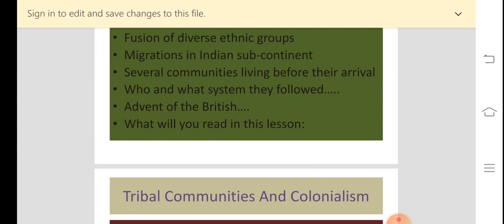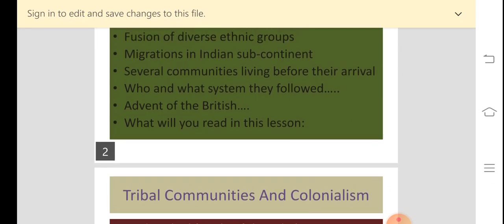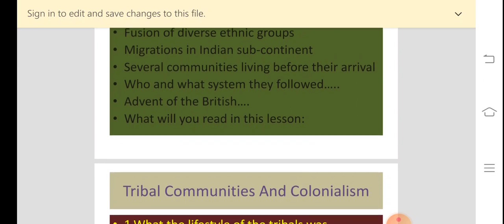One more thing about these communities is that they had their own system of administering justice. They had their own system of government, their own socio-political institutions. What is socio-political? It is the combination of both social and political factors. There are some traditions or norms followed in the society, and then they get the backing of the government, of the rule or the rulers.